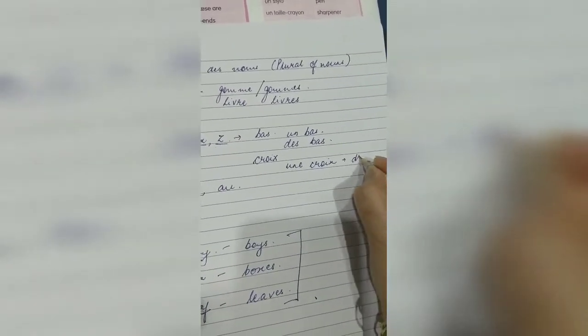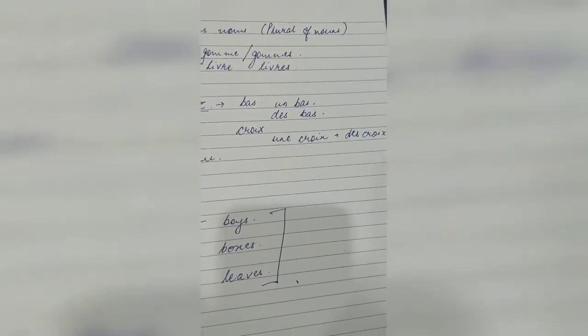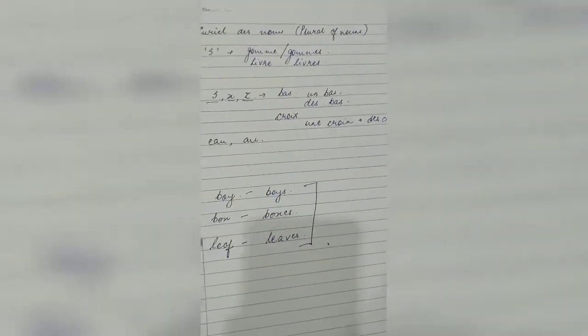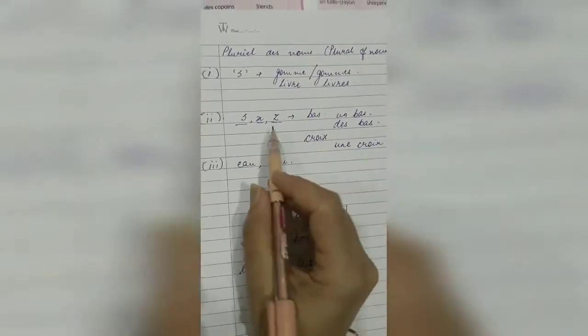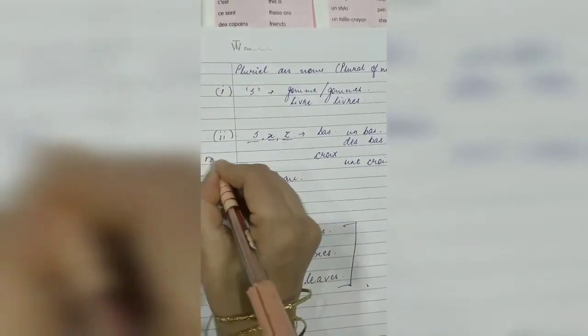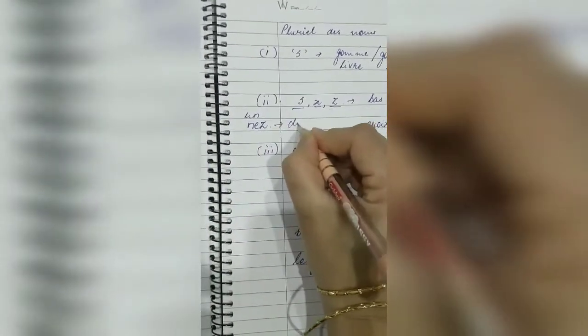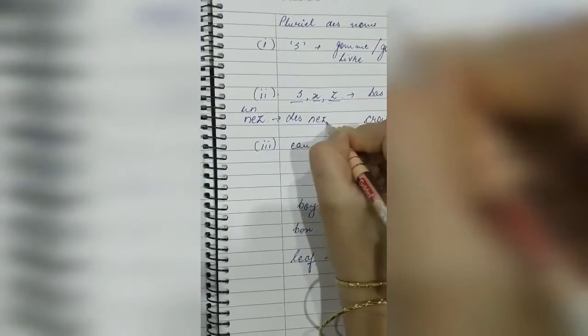It becomes des croix. The spelling of croix remains the same. I hope it is clear to all of you. Another word, another alphabet, the last one which is left is Z. Now there is a word nez. Nez in French is nose. Un nez, one nose, and many noses would be des nez.